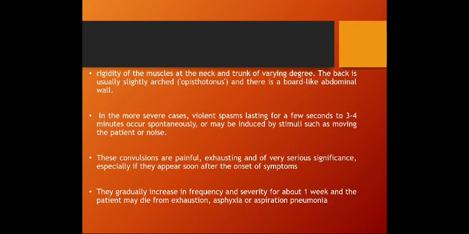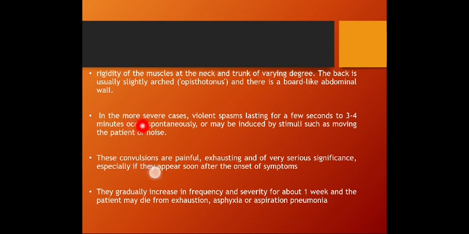Rigidity of the muscles of the neck and trunk of varying degree. The back is usually slightly arched, what is called opisthotonus, and there is a board-like abdominal wall. So there is a board-like abdominal wall because of the contraction of the muscles, and the patient may also develop a slightly arched back, what is called the opisthotonus.